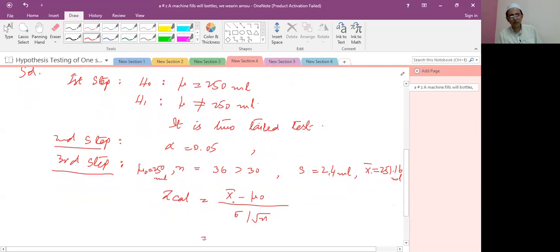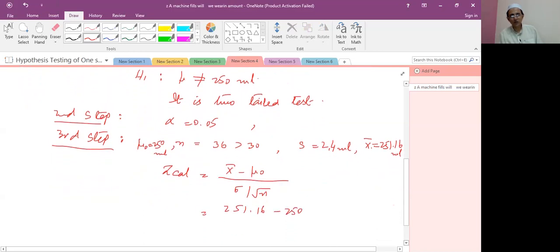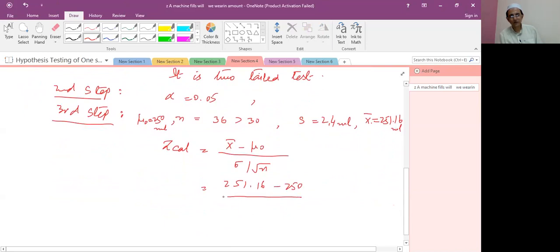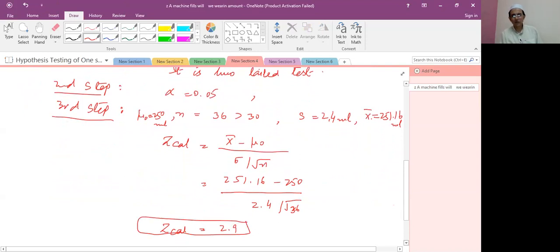When we put all these values, X bar is 251.16, mu naught is 250, sigma is 2.4, n is 36, the square root. Find the answer with the help of a calculator, student. We find the calculated value is 2.9. Z calculated is 2.9.